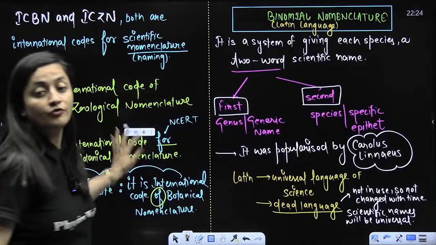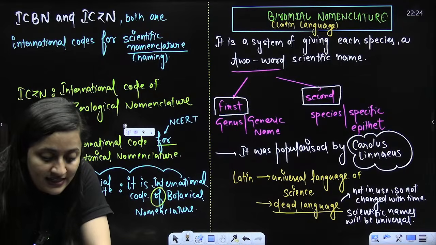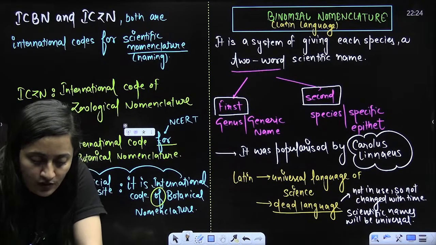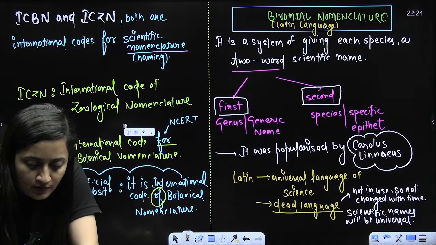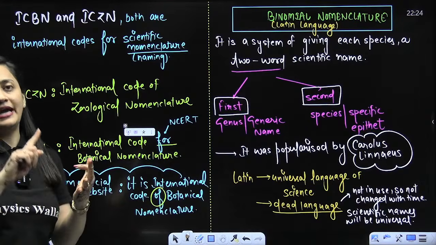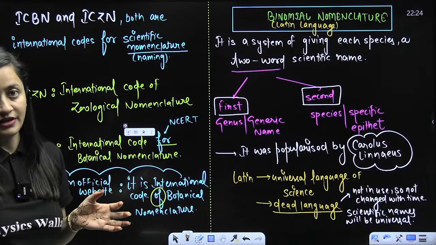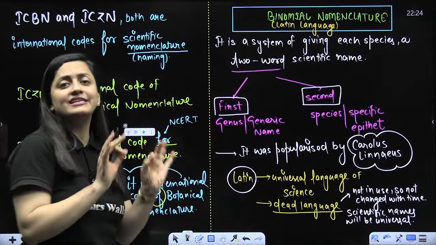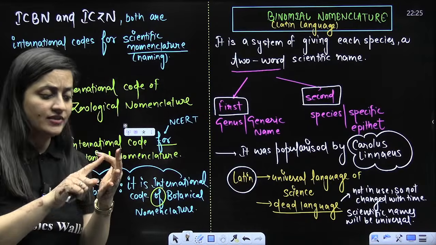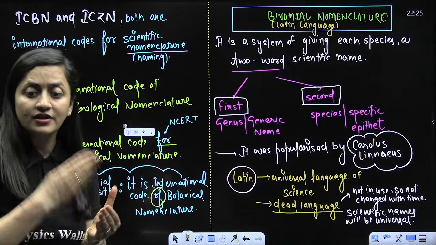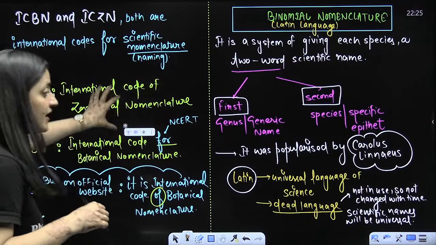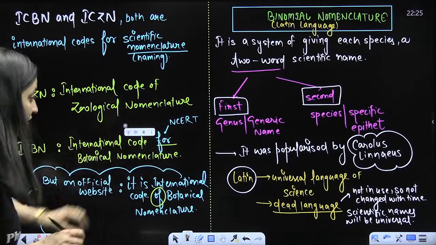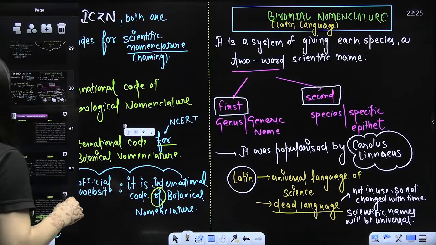That's why we don't go for English. The Latin language will be common throughout. So it avoids the confusion from the common name. It can also be easily adapted to describe any characteristic, any habitat, or even the discoverer. It can be used very easily to describe the habitat, the discoverer, the characters, everything. That is why the Latin language is preferred.